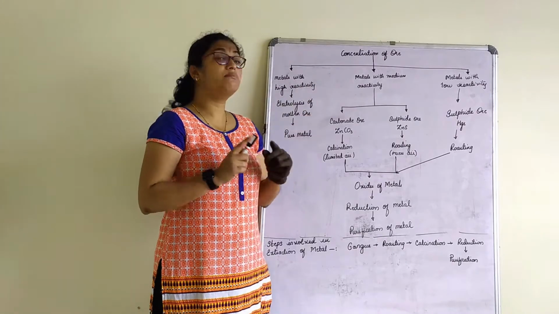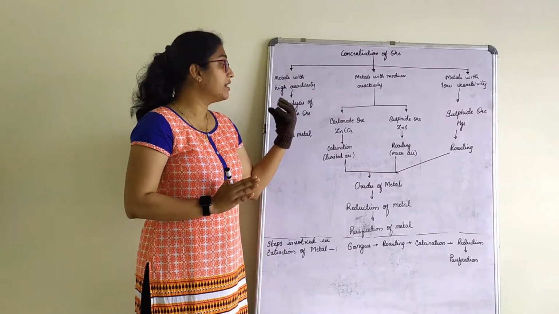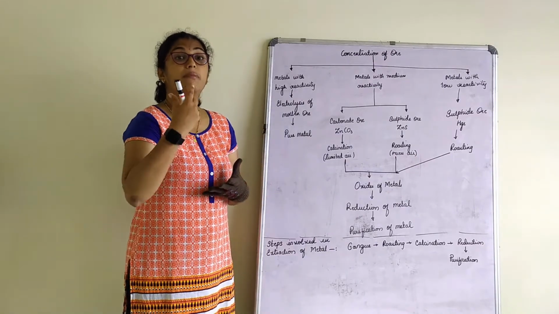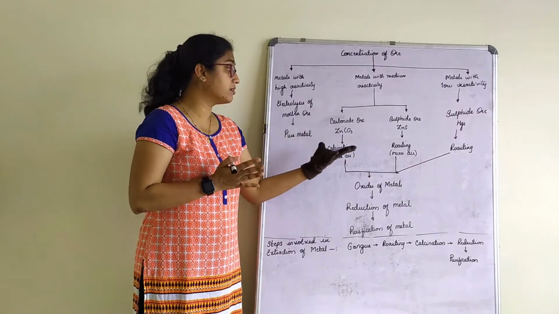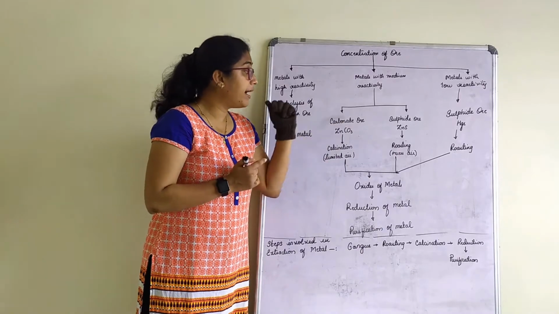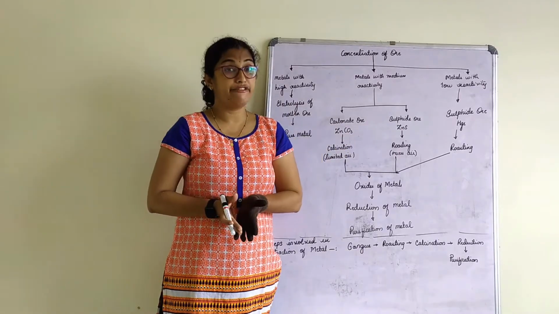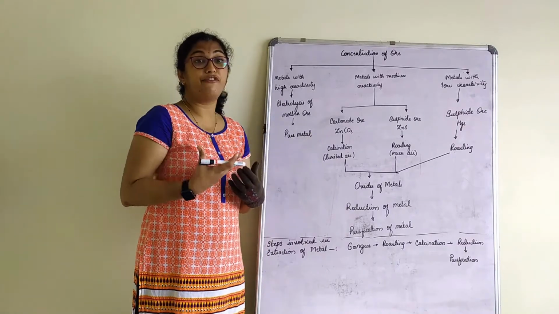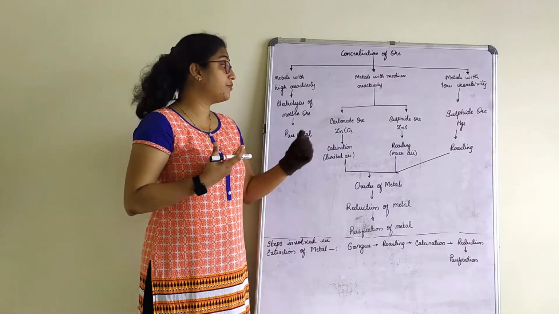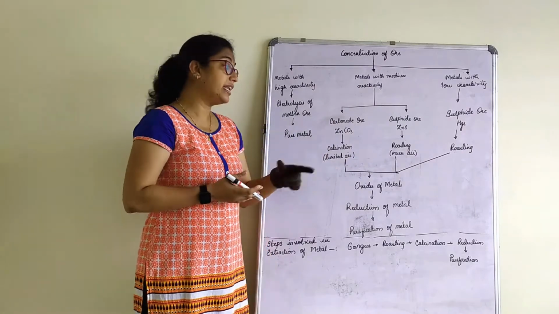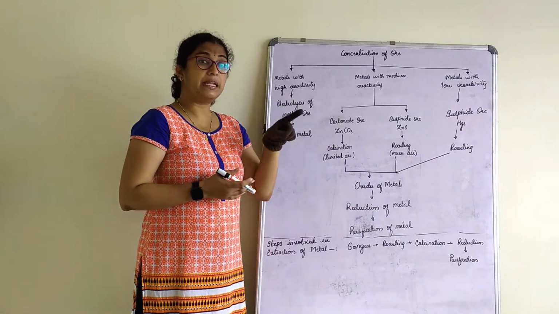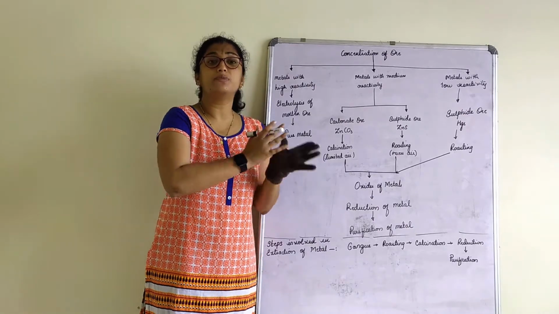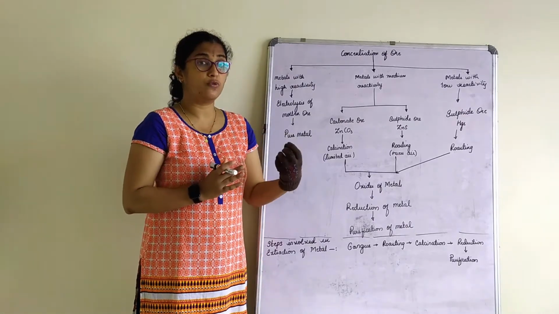So metals with a medium reactivity are found in the earth crust as a mineral. Naturally they are found in the earth crust in the form of carbonate ore and sulfide ore. So which are those metals found in the form of carbonate as well as sulfide? I have taken one example here. You can take many such examples, but here only one, what is prescribed in your book, we will go with that.